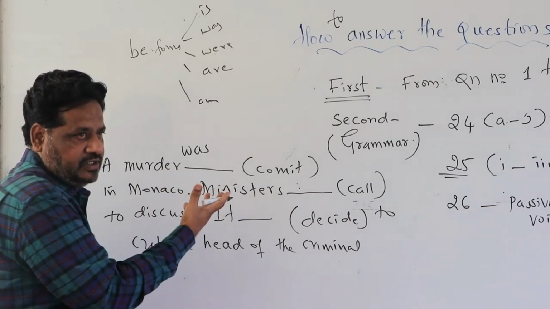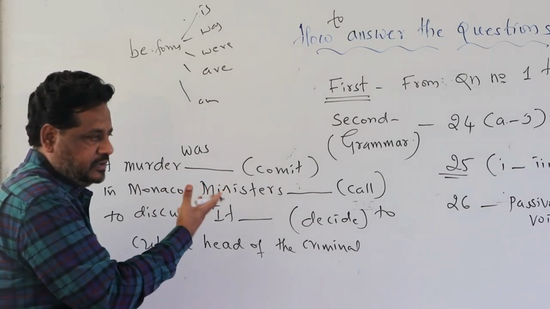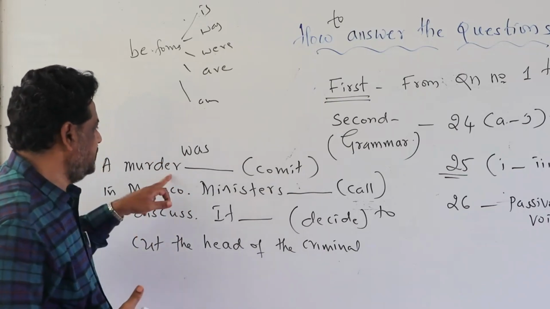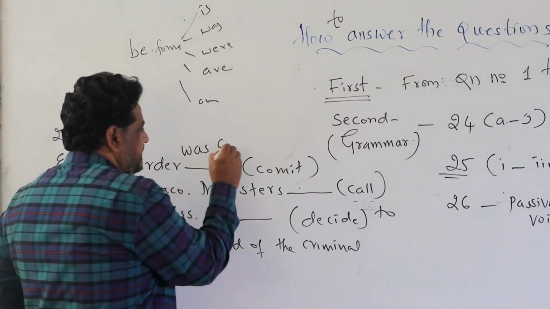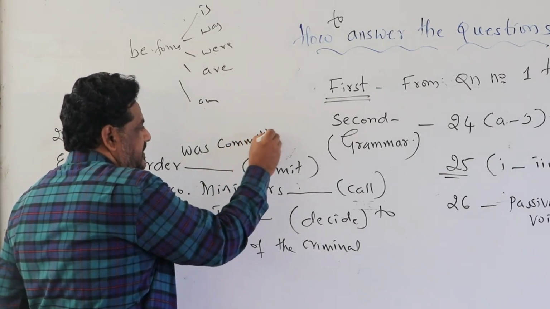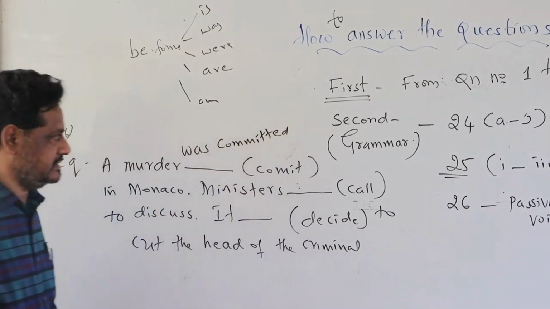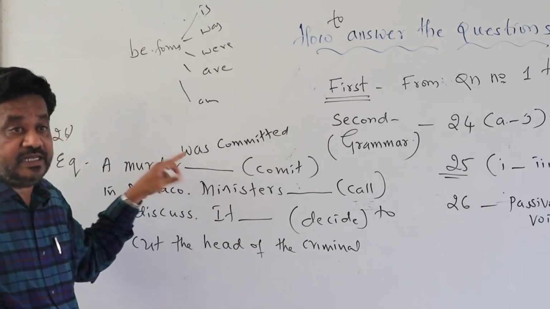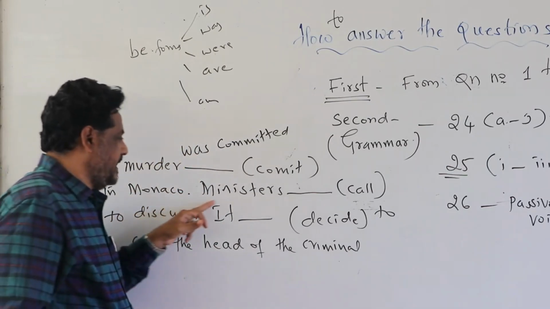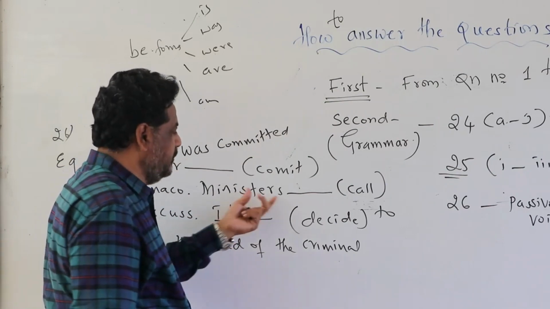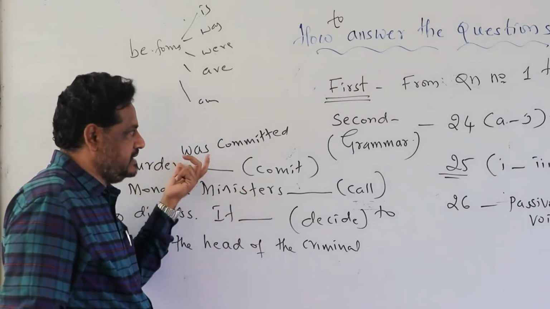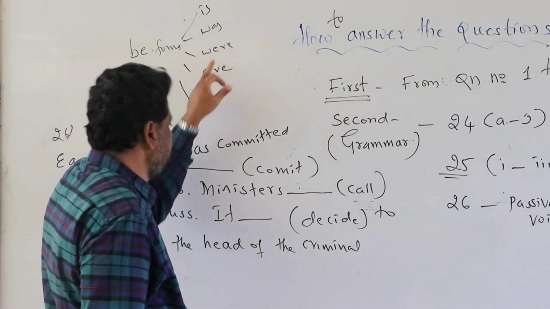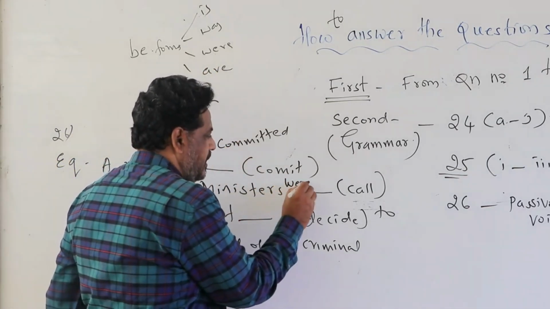Because all the textual lessons are in the past tense. Isn't it? So the murder was committed. Then you will get 1 mark. Just writing committed, you won't get marks. So adding the be form of the verb is very important. Now, ministers is plural, so were called.